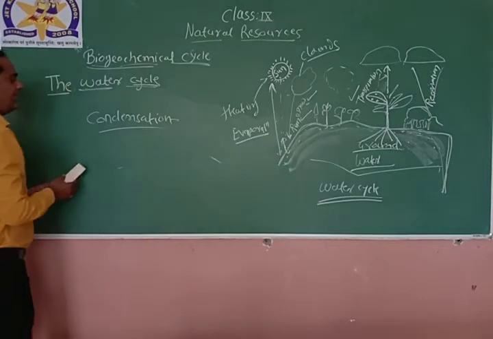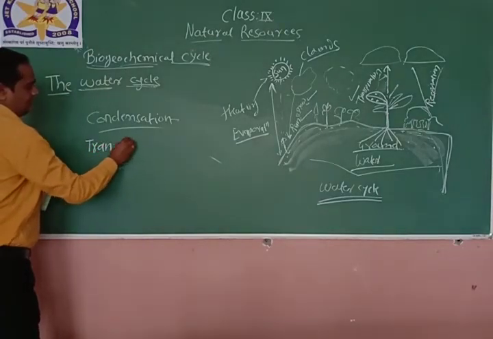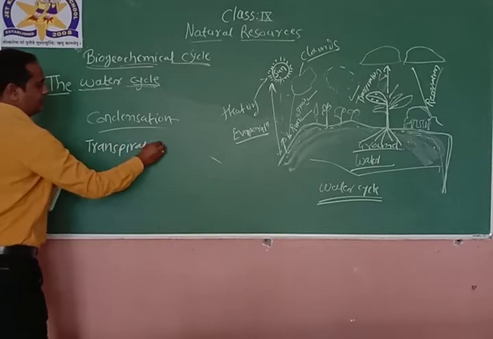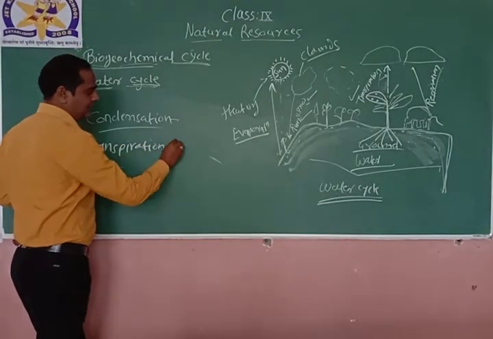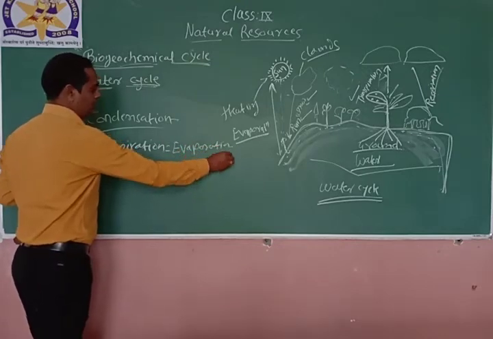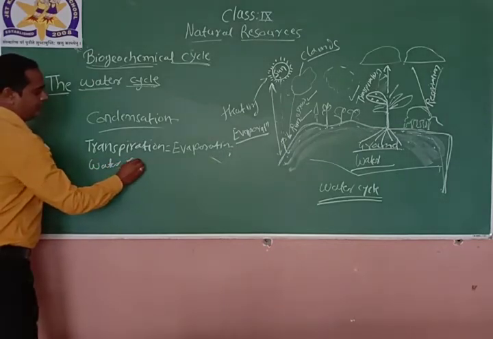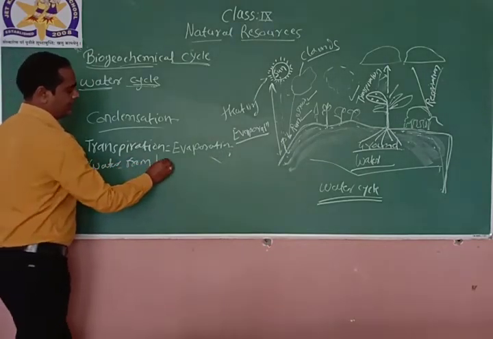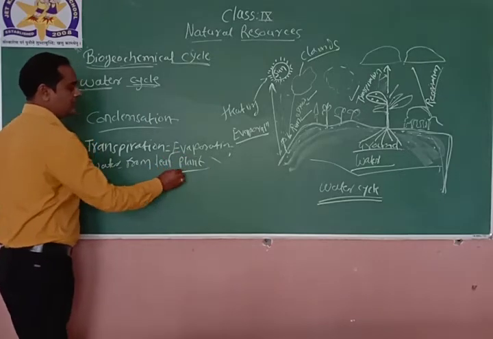Condensation is different from transpiration. Transpiration means, in simple language, evaporation of water from the leaf of the plant, right?